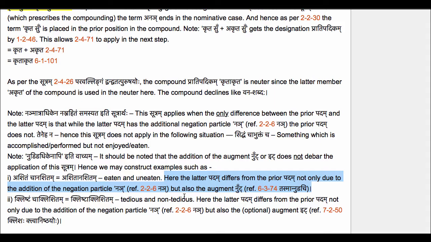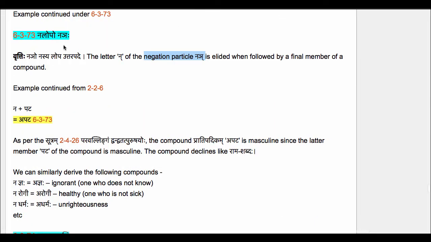In the present example, the uttarapadam is anashita su. In the form anashita, we see that there is the negation particle nyai followed by ashita. After removing the ending it letter nya of nyai, and after applying 6-3-73 na lopo nanyaha to remove the letter na of nyai, we get a ashita.